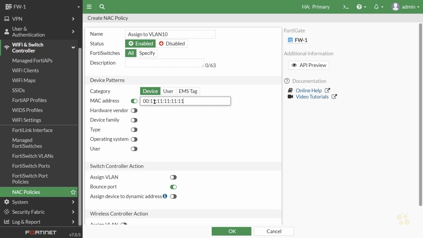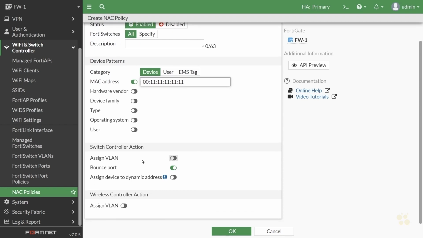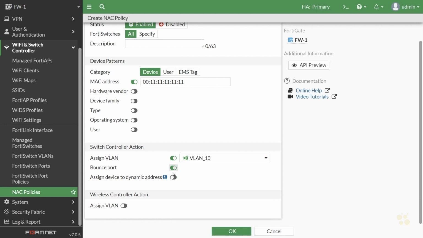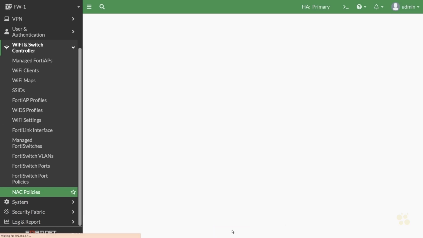So if this is the MAC address that shows up, then what do we want to do? Down here on the switch controller action, let's go ahead and do an assign VLAN. Let's assign the VLAN to VLAN 10. And by default, bounce port is enabled. That's going to make sure that when the client connects after the NAC policy has been matched and they're assigned to VLAN 10, by bouncing the port, we're effectively forcing DHCP activity, either a renewal or a failure of the renewal, and then that would lead to a lease of a brand new IP address on the correct subnet. All right, so let's click on OK there.